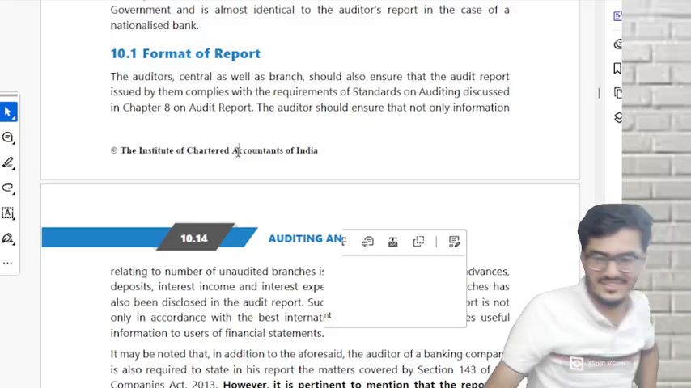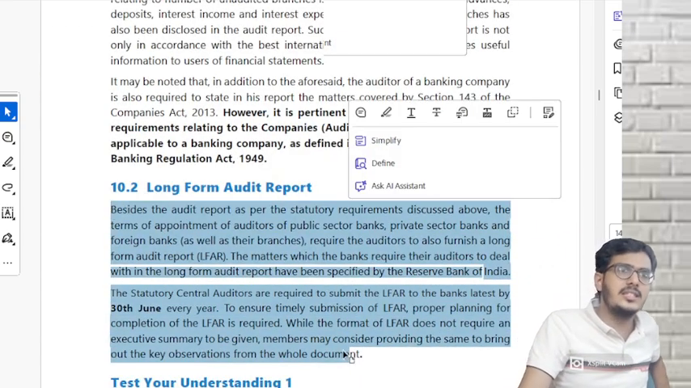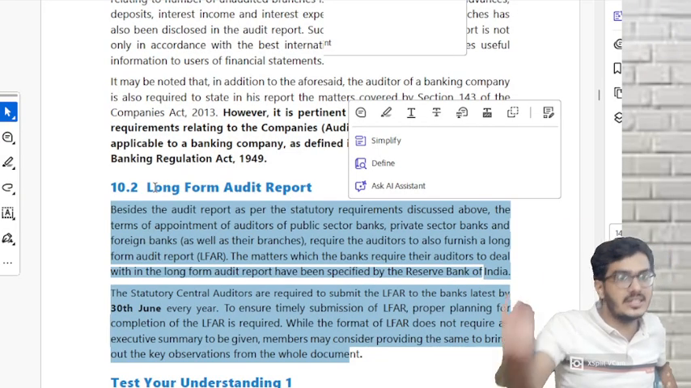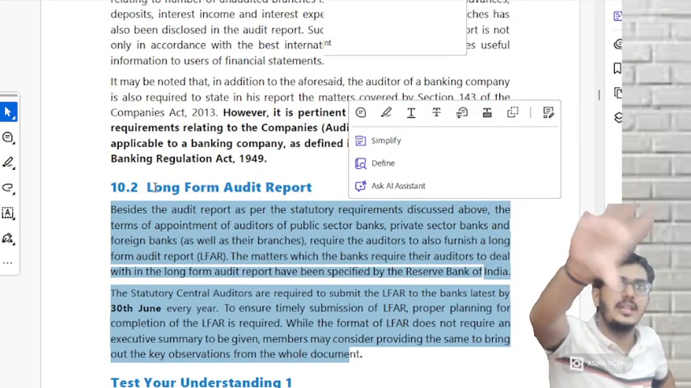CARO is not applicable to banks. Then comes LFAR. This is the most comedic topic they have put in the syllabus. Why comedic topic? For that they must write what is LFAR, what has to be included in LFAR. They have to mention it. No, they have not mentioned anything.